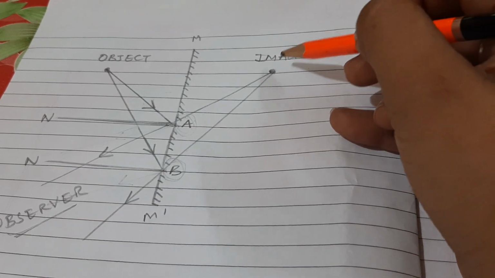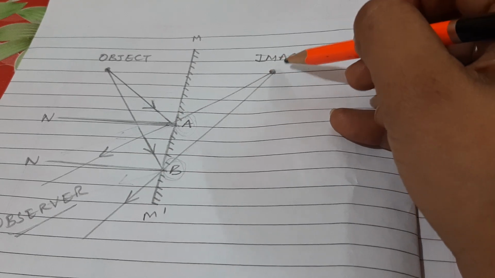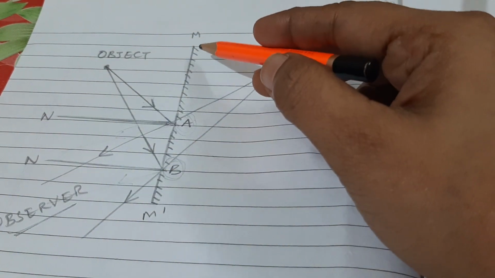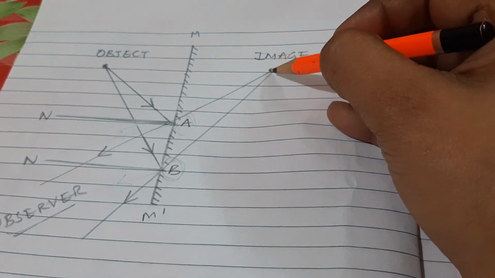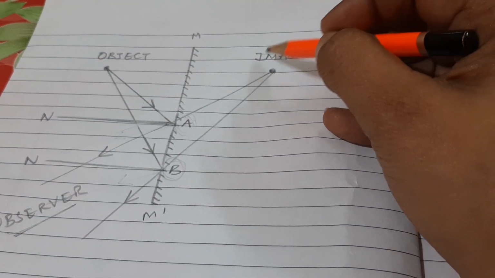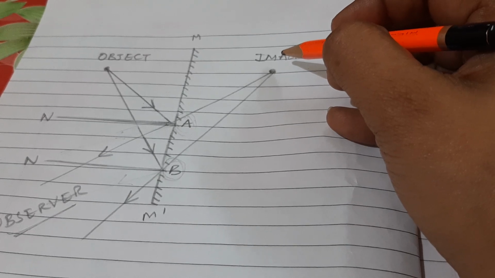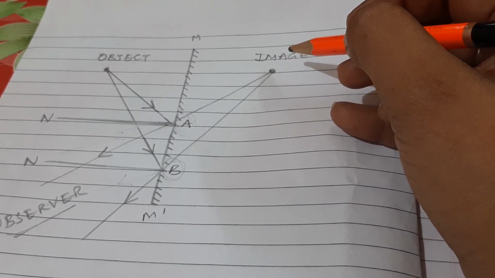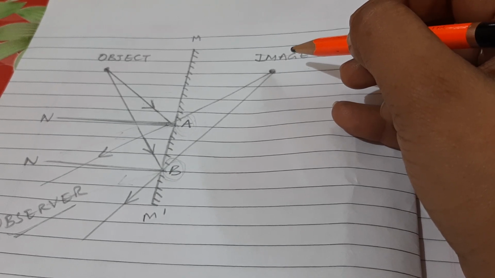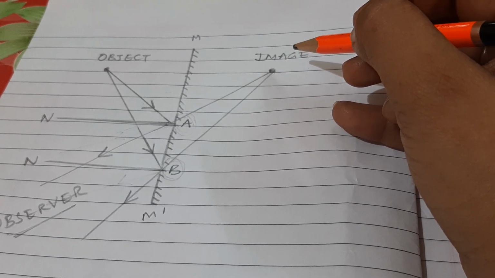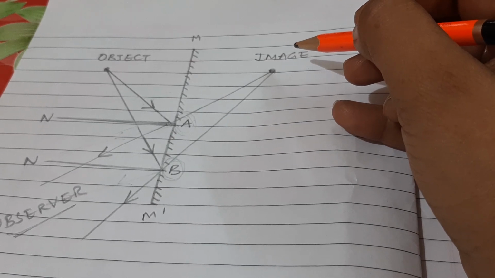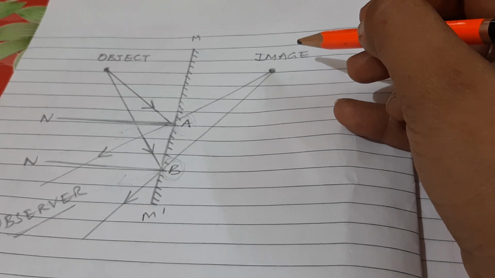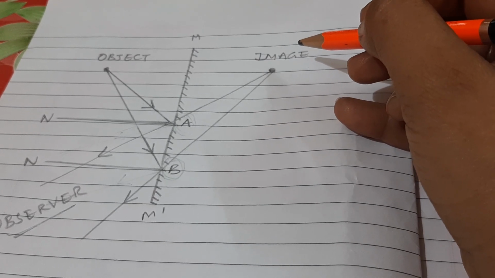So this kind of image can be seen only by looking into the mirror. Now in this case we are discussing a mirror, so you have to look into the mirror, but this kind of image can also be obtained by using a lens. The example is the image of our face in a plane mirror. So the image which you see in the mirror of your face is the virtual image, and the virtual image is just an illusion.